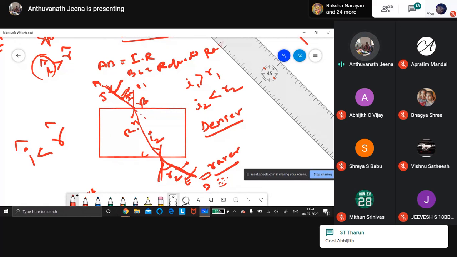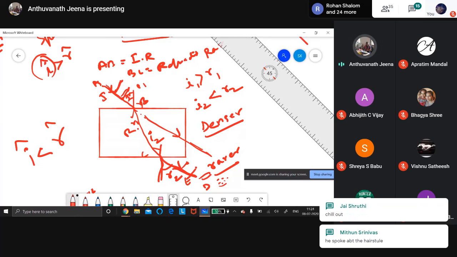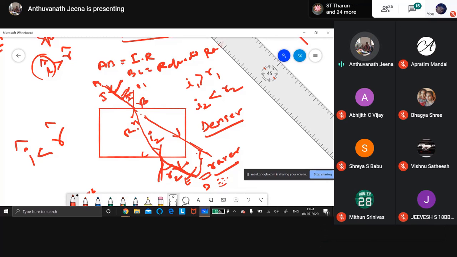Suppose you take a scale and draw like this, this will be parallel. The incident ray and the emergent ray will be parallel to each other. If you do that, your experiment is correct. If you have not done it, your experiment is wrong. So the experiment carries marks in the lab. You will not get full marks if you don't do it correctly.